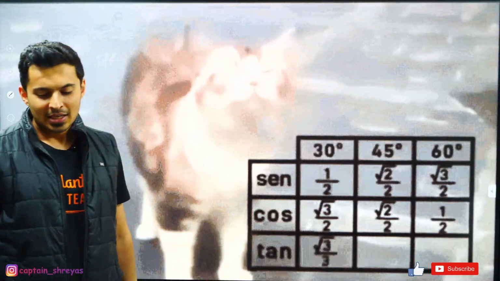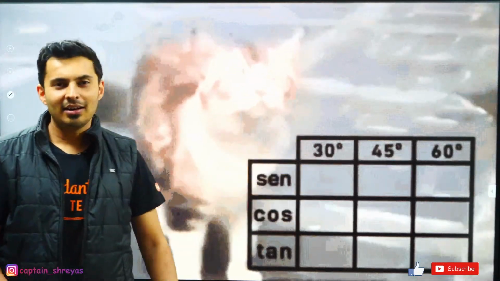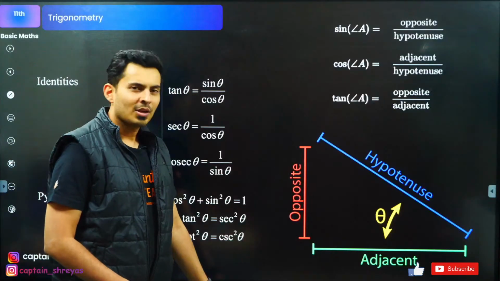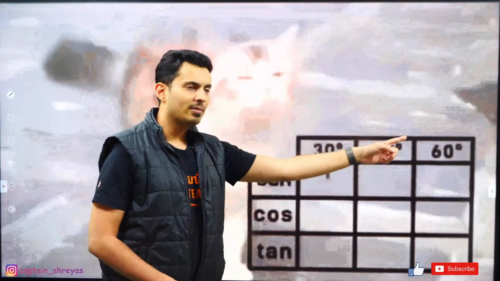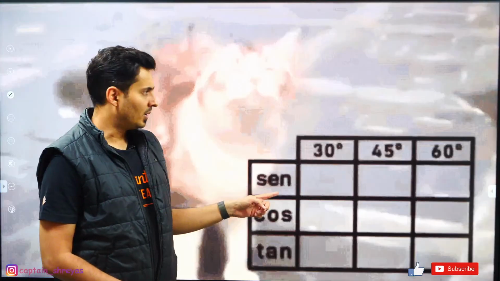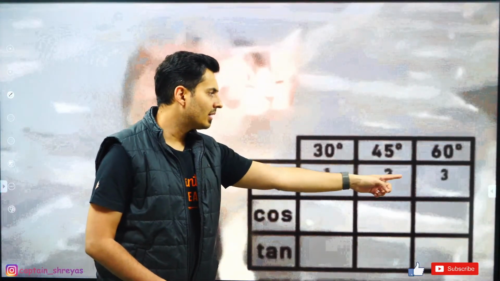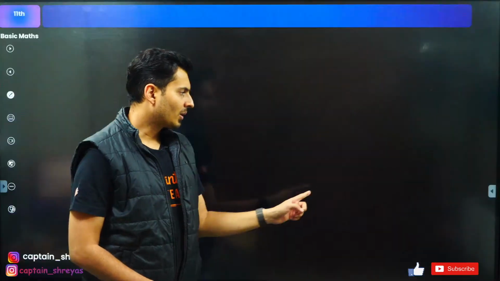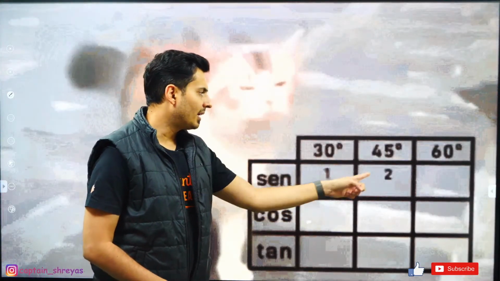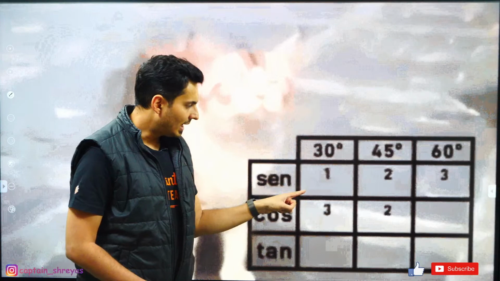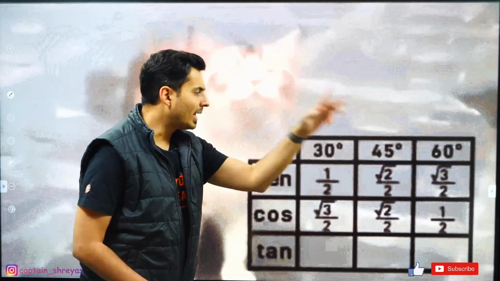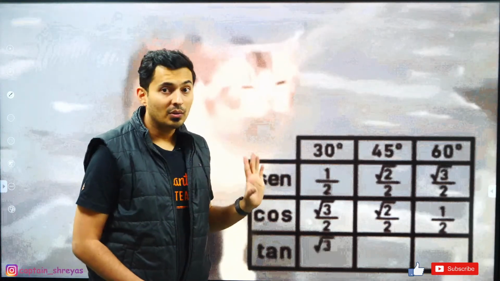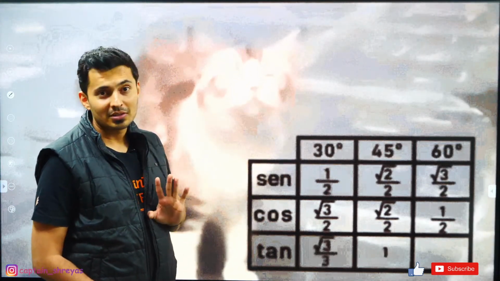Now, a beautiful trick to remember all the angles, sine, cos, tan. If you always get confused, here is the trick. Write 30, 45, 60. Below that write 1, 2, 3, and 3, 2, 1. Then below you put 2, 2, 2 and 2, 2, 2. Then put root everywhere on the top, only on the top. That's it, you will get sine and cos.